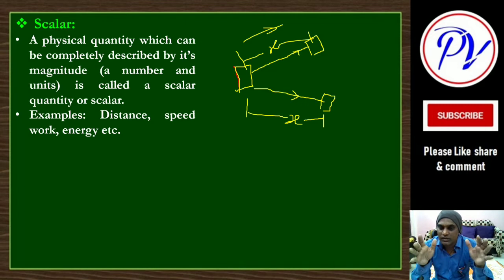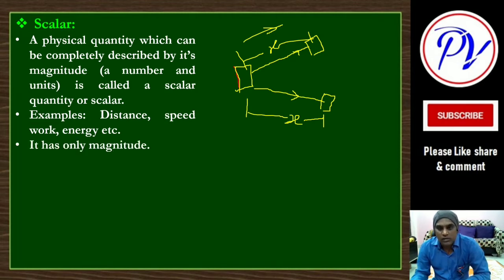So we talk only about magnitude and not about direction. Such quantities, like work, energy, speed, distance, are called what? Scalar. Are you understanding?